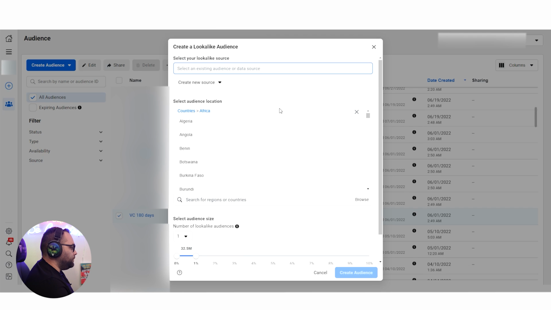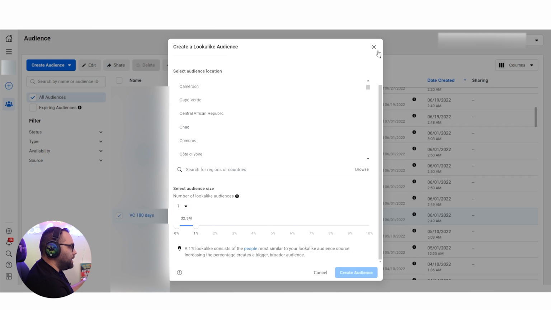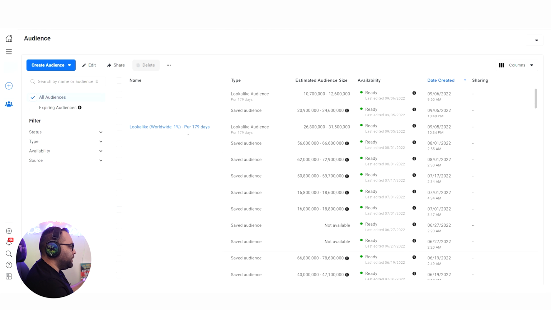Let's name this one, and it's going to create it. Now, when we have this one, we're going to have something like this, okay? We have a lookalike of purchase event, 179 days. It says between 26 to 31 million. This is what happens. Now, this is a worldwide lookalike of 1% purchase.